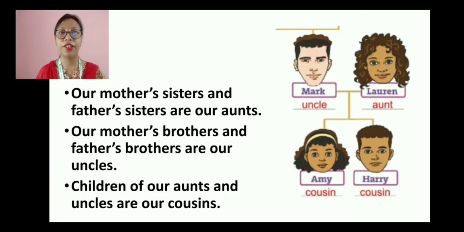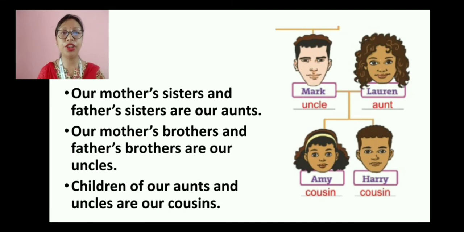Next we have our mother's sister and father's sister are our aunts. Sister can be from both sides. Your mother's sister also we call aunt. Your father's sister also we call aunt. Our mother's brothers and father's brothers are our uncles. That means our mother's brother, Mama, and father's brothers like Bade Papa, Chacha, Chachi. So these people, we call them uncles from both sides, from mother's side and from our father's side.